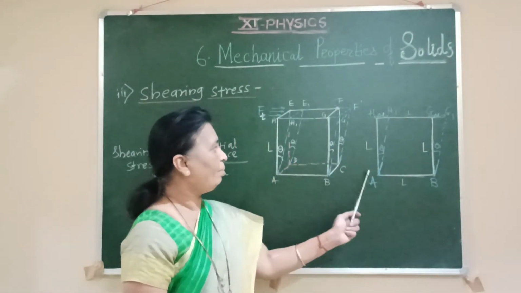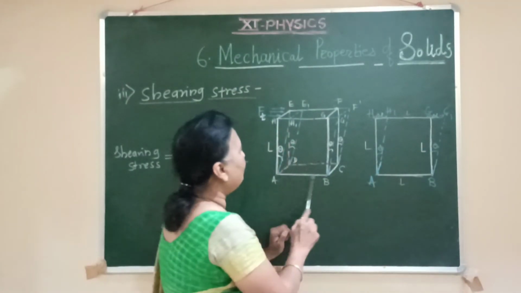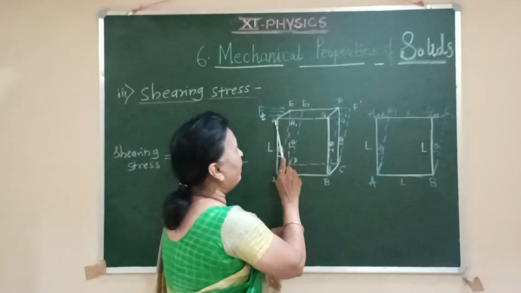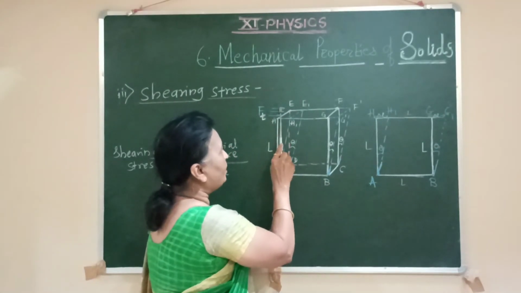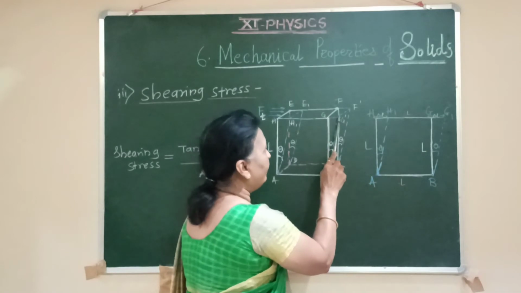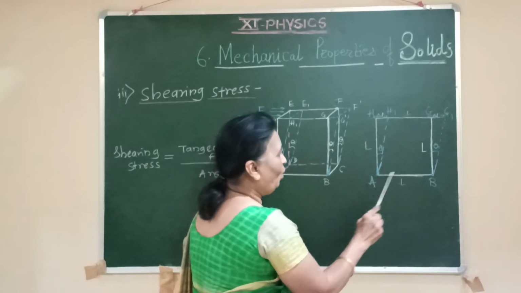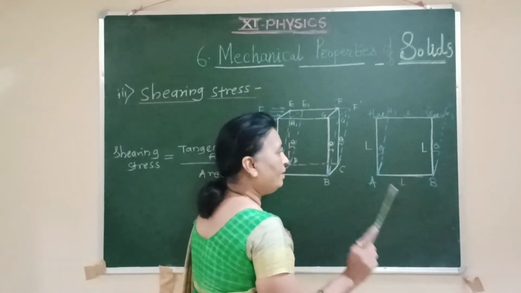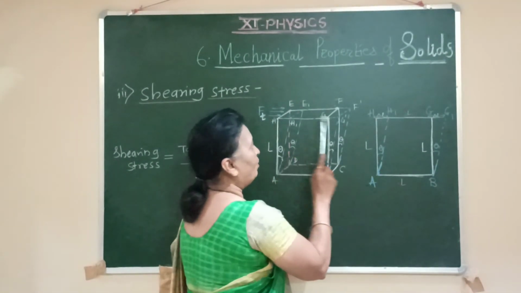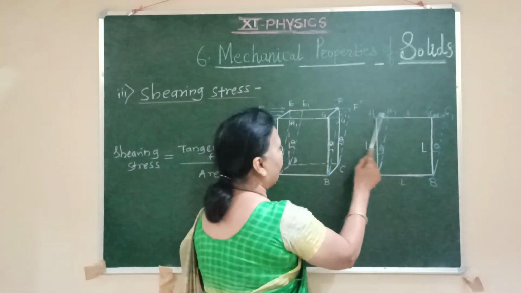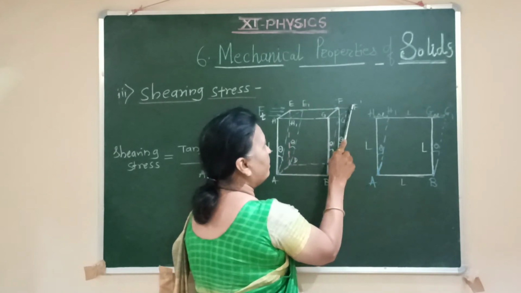In this cube, we consider the portion A, B, G and H, which has only shifted forward. H will get shifted to H dash because of the application of force. G point will get shifted to G dash because of this tangential force, because the lower surface or bottom surface of the cube remains fixed. So this AB will remain as it is. Only because of this force, H will get shifted to H dash, G will get shifted to G dash, E will get shifted to E dash, F will get shifted to F dash.